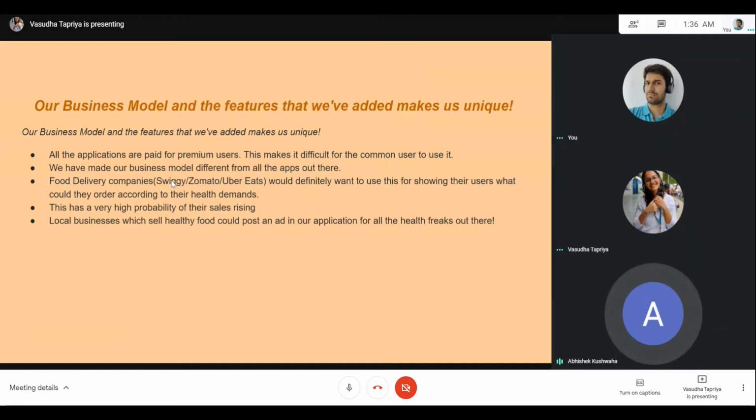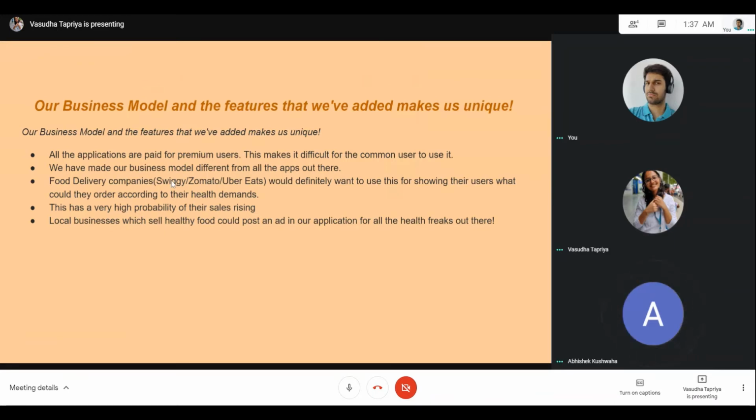We have a different business model, where we would be collaborating with food delivery companies, and this would not only enable them to have better sales, but also help users make a healthier choice and boost their productivity. I mean, boost the sales of these food delivery companies. So it would be a win-win situation for both.